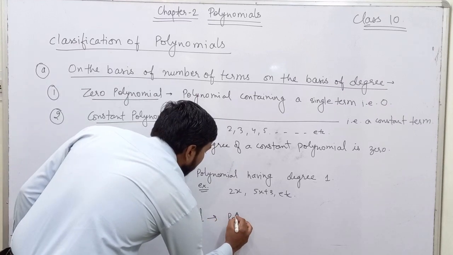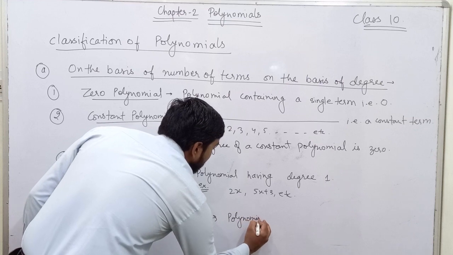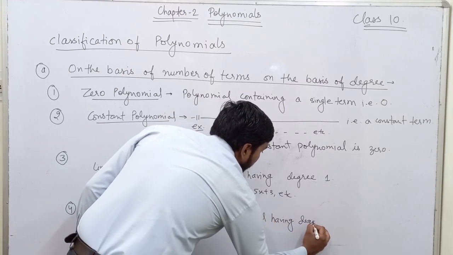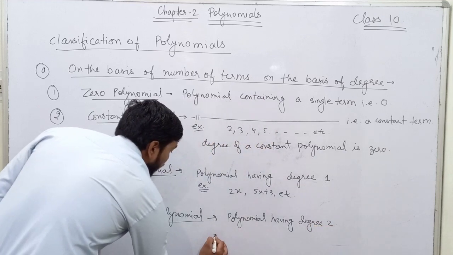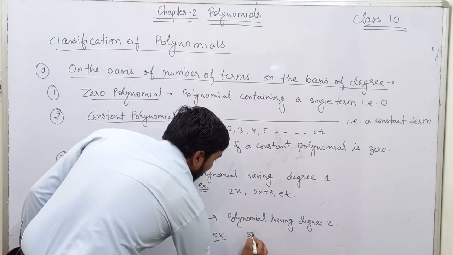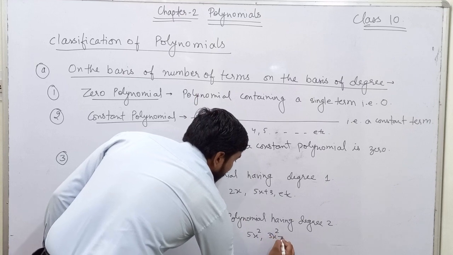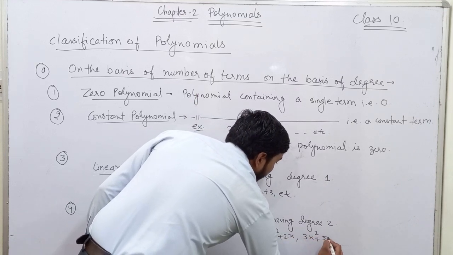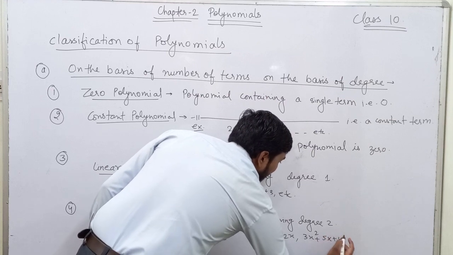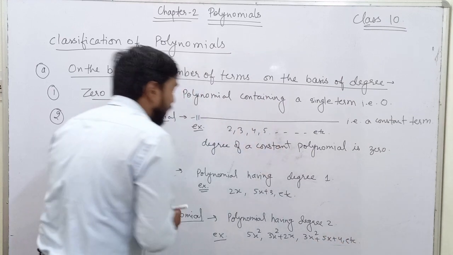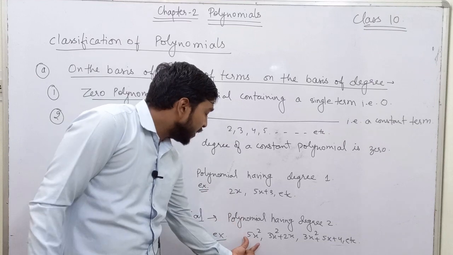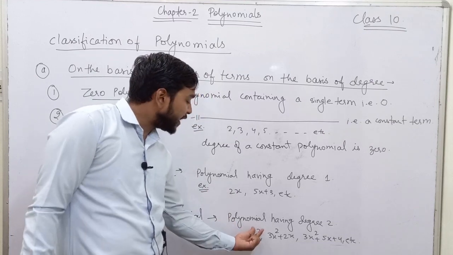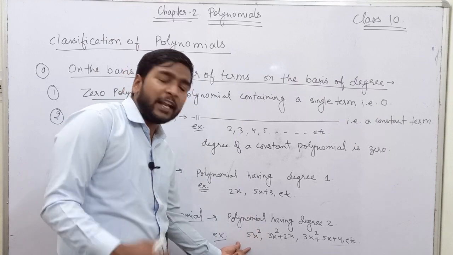Quadratic polynomials are nothing but polynomials whose degree is 2. For example, we can write 5x square, 3x square plus 2x, and 3x square plus 5x plus 4, and many more. Here we can see that it contains a single term and the highest power is 2, so it is a quadratic polynomial.